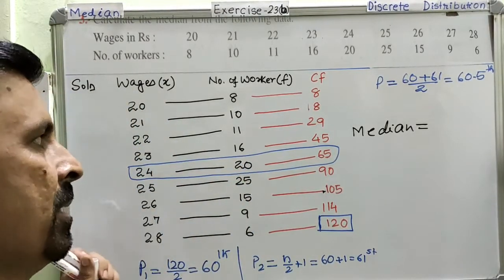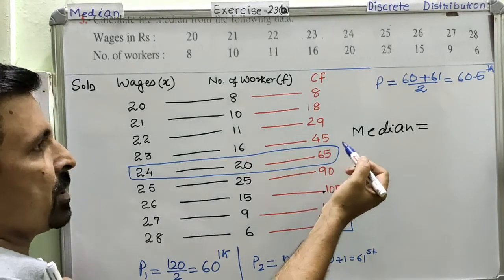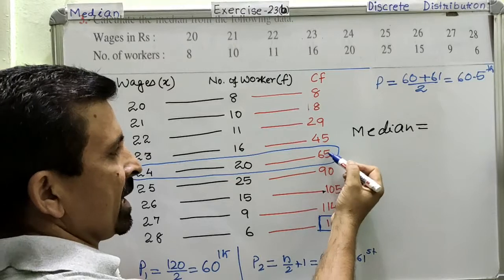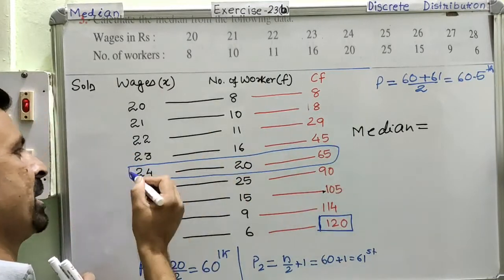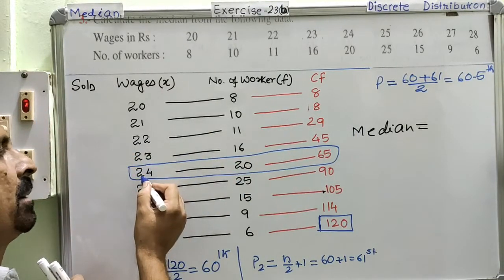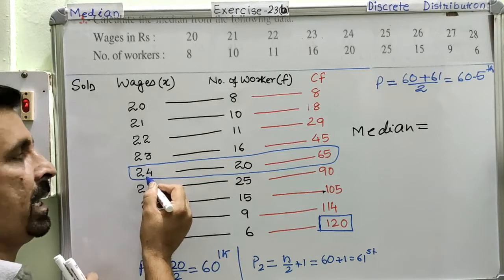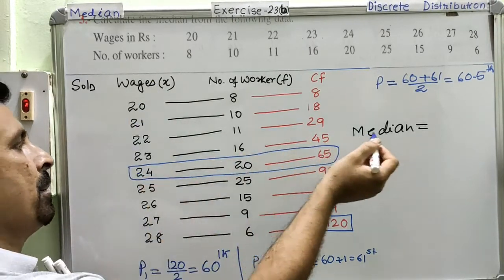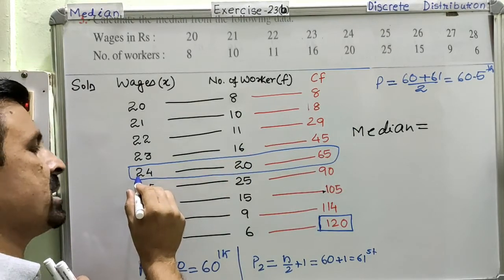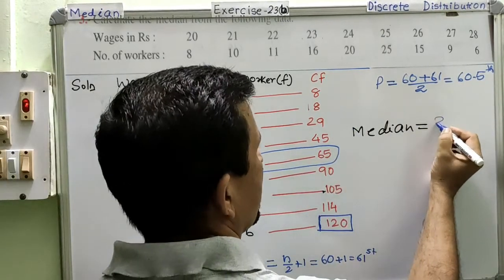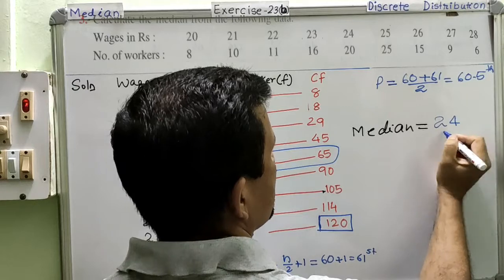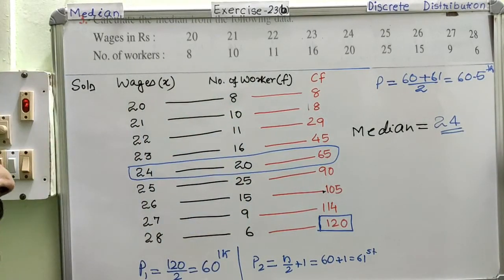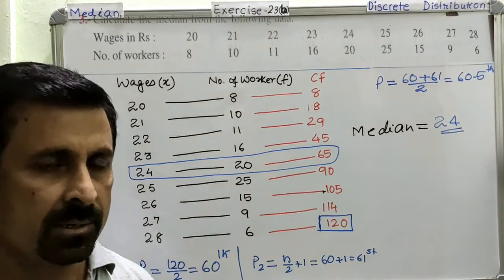Is it okay? Once you have marked, you got the location of your median. Your median is somewhere here in this lot. So just go to the corresponding class mark and that becomes your median. Clear? So the corresponding class mark, X value will become your median, and the X value in this row is 24. So the answer is 24. This is your median. And this is how we calculate the median for a discrete distribution.